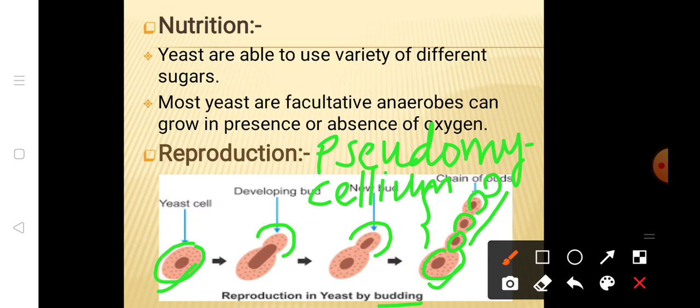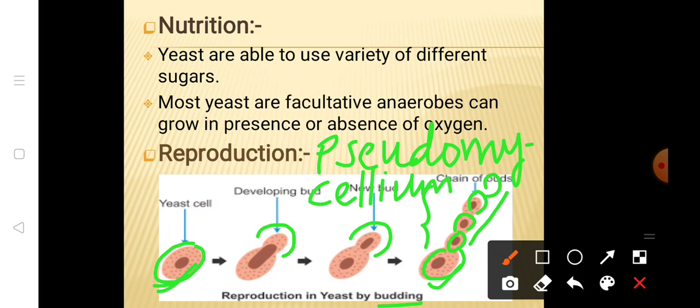This is the yeast cell. The cell wall of yeast is made up of beta mannan glucan. The function of the cell wall is to give the shape and to provide structural support to the cell. So this is the normal structure of the yeast.